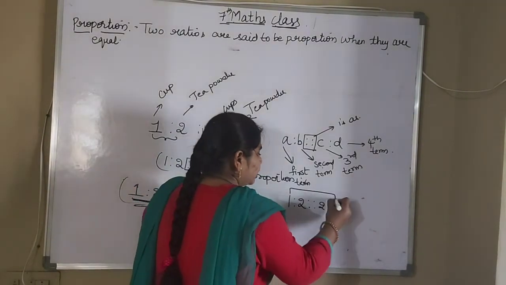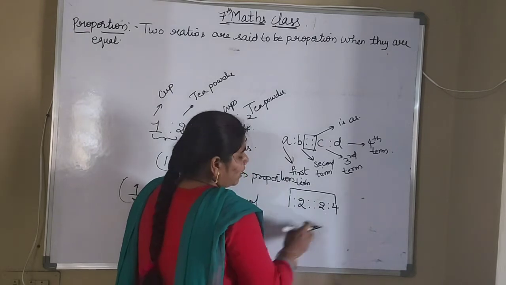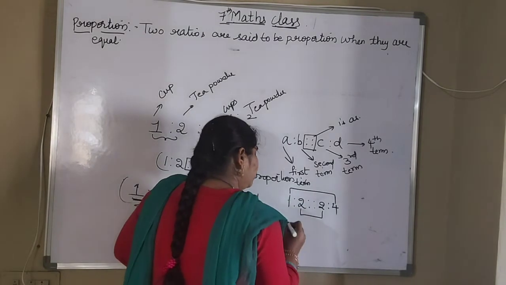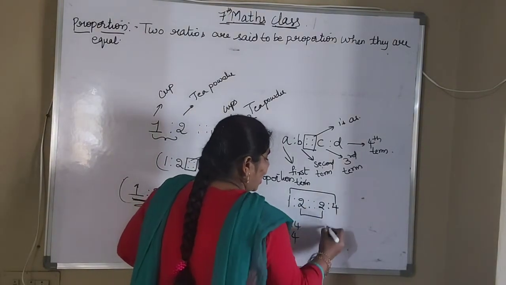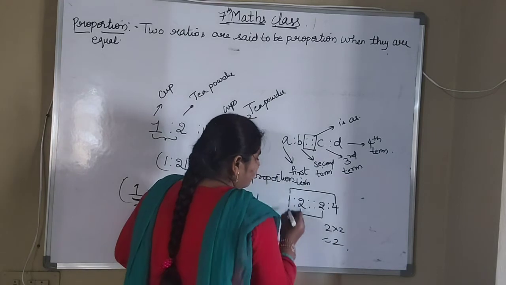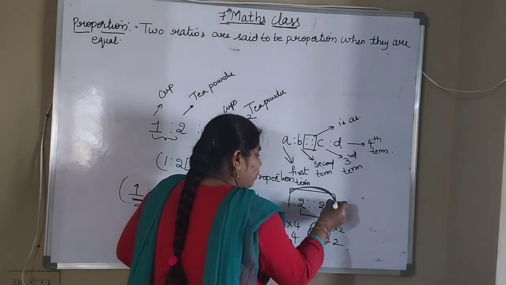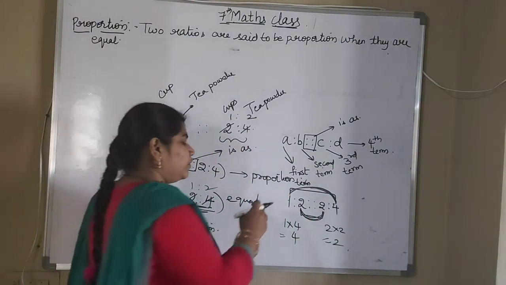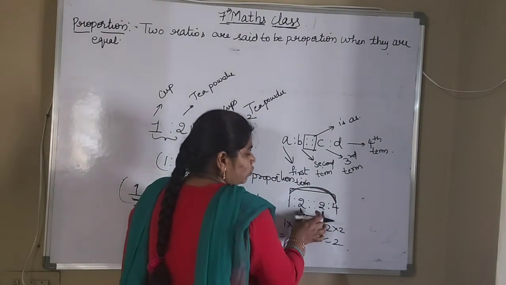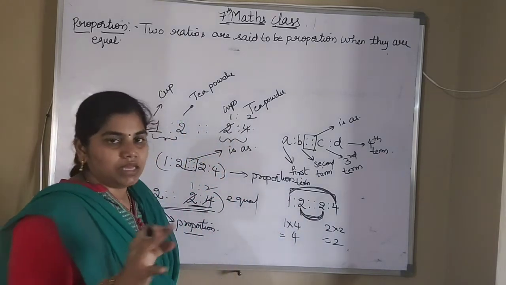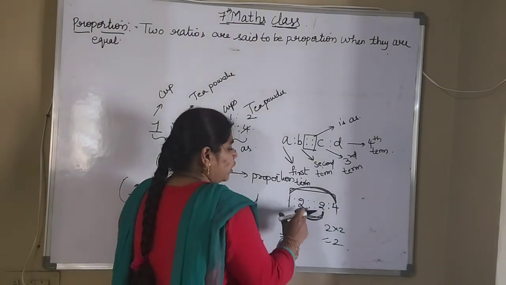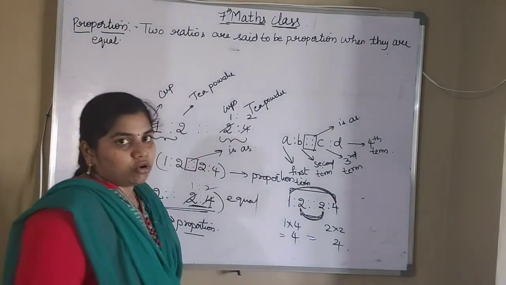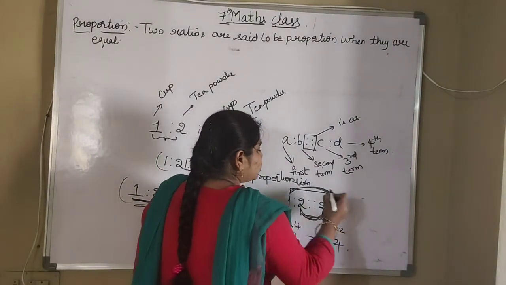So 1 and 4, that is 1 into 4 will be 4. Again 2 into 2 will be equal to 4. So here 1 into 4 is 4 and 2 into 2 is equal to 4. If you multiply the first term and last term, and the middle two terms, the result will be equal. 1 fours are 4, 2 twos are 4. So these two are equal. 4 is equal to 4. So what do we call here, this first and last term?